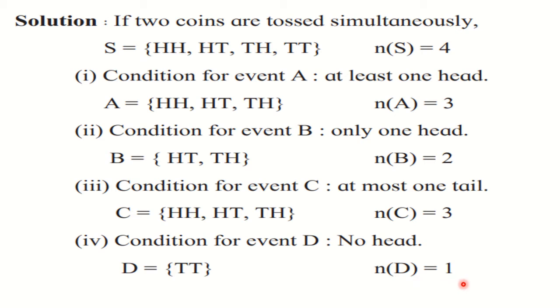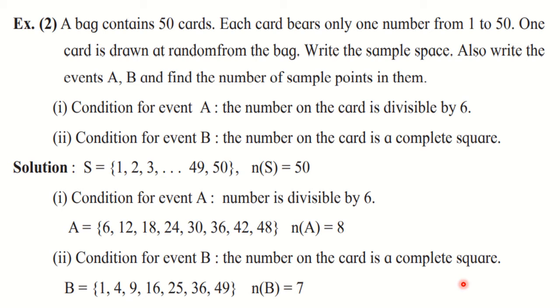Okay. Now let us go towards the next solved example. Solved example number 2. A bag contains 50 cards. Each card bears only one number from 1 to 50. One card is drawn at random from the bag. Write the sample space. Also write events A, B and find the number of sample points in them.